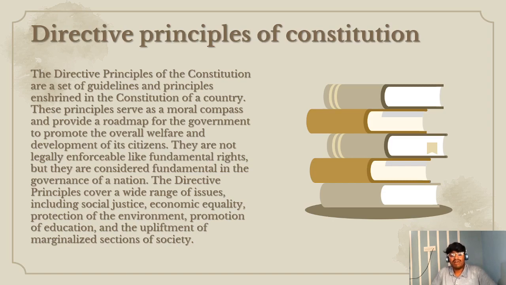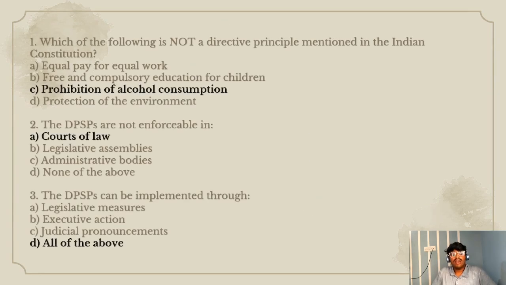So anyhow, let's move on to some questions related to directive principles of the Constitution. First question. Which of the following is not a directive principle mentioned in the Indian Constitution? Option A, equal pay for equal work. Option B, free and compulsory education for children. Option C, prohibition of alcohol consumption. Option D, protection of environment. The right option is option C, prohibition of alcohol consumption.